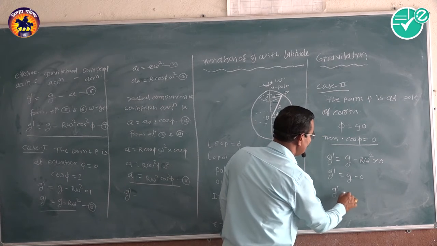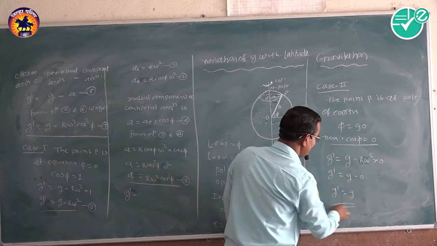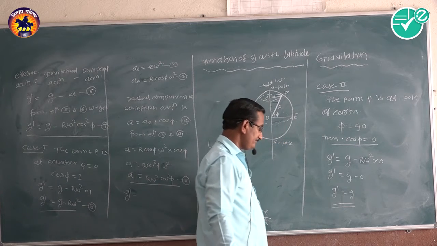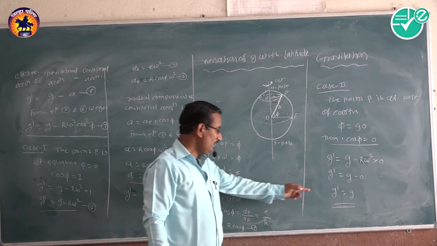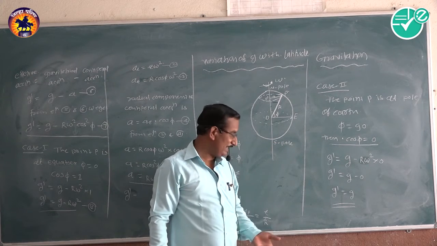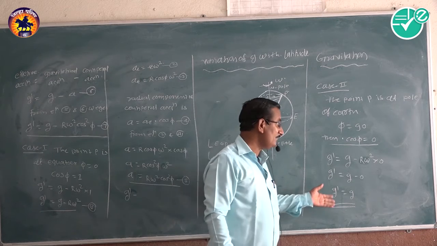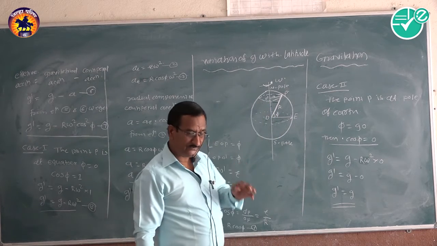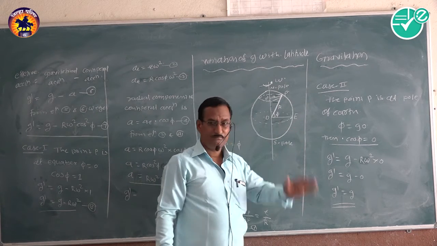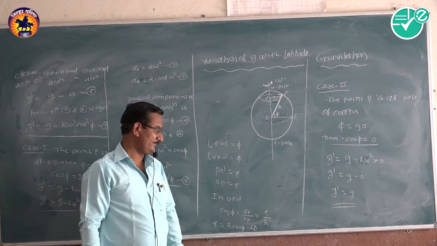That is the effective acceleration due to gravity at the point P, which is on the pole of the earth.